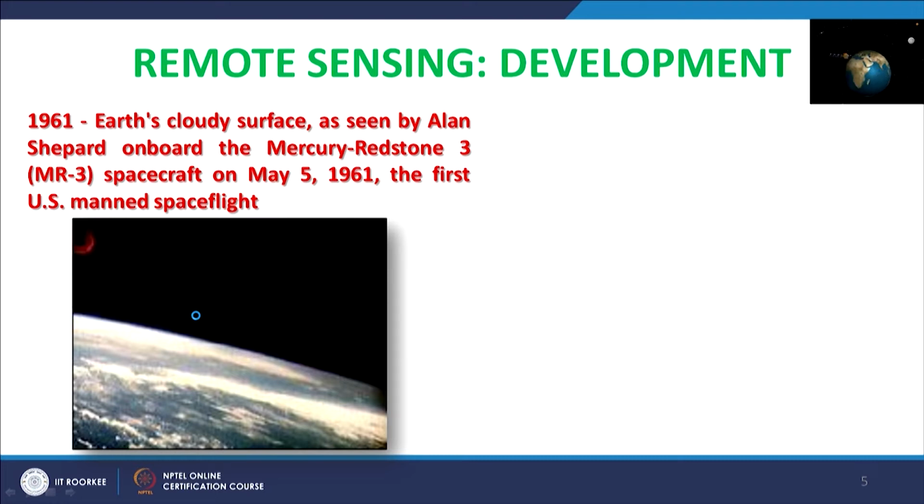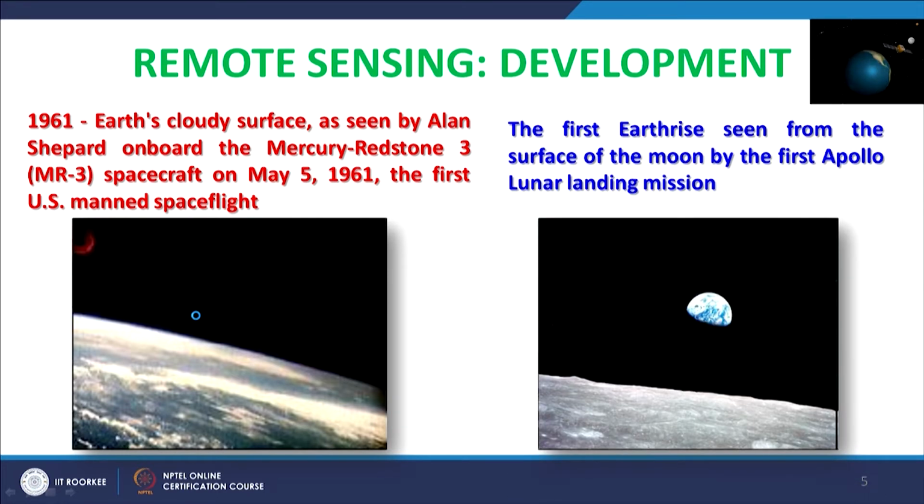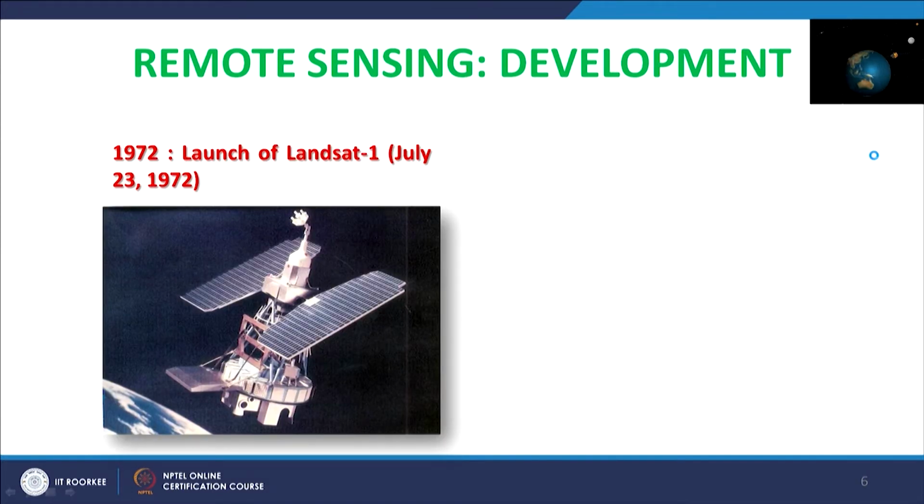Then there was the Earthrise seen from the surface of the moon by the first Apollo mission and lunar landing mission. These are the developments, but most of these photographs or images you see are oblique in direction.